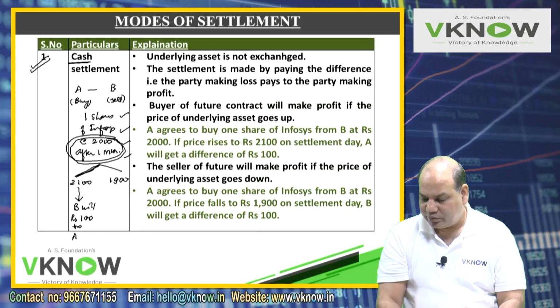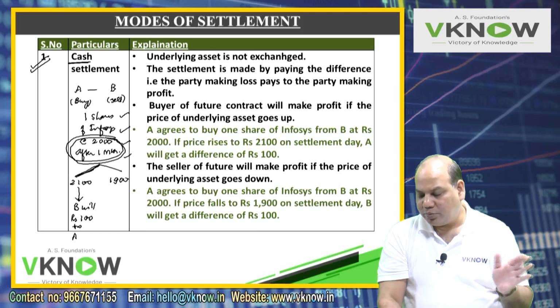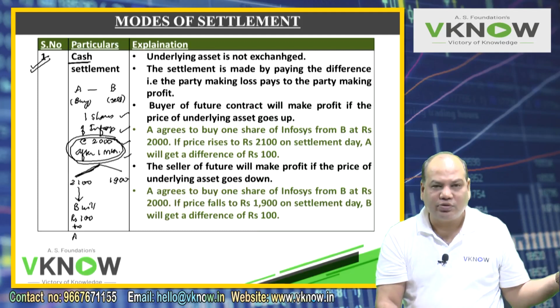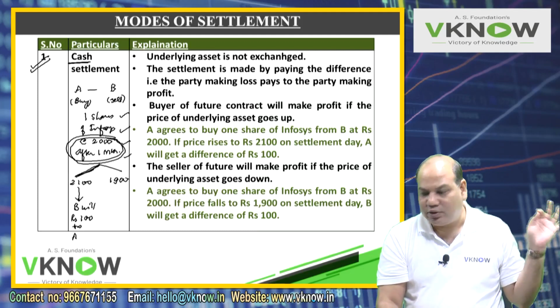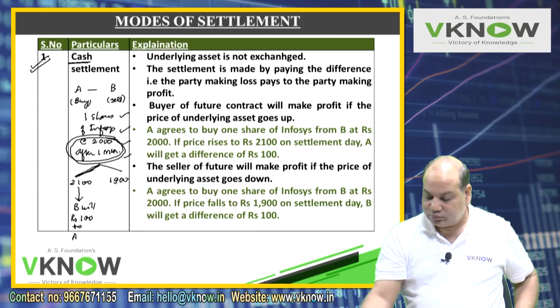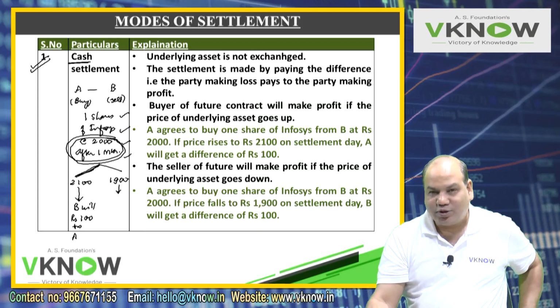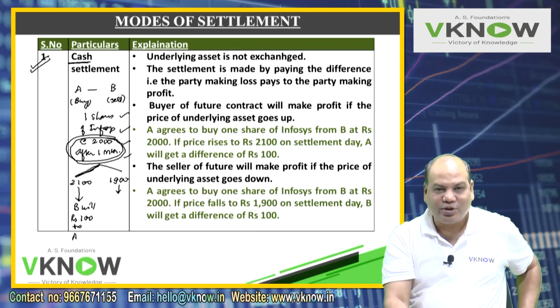A is happy. Otherwise, A would have to pay him 2000 rupees, and B would give him one share which A would sell in the market at 2100 rupees. So ultimately, A will earn 100 rupees. But if the price goes down to 1900, now B will be happy. He will knock on the door of A. Mr. A, come on, give me 2000 rupees. I'll give you a share.